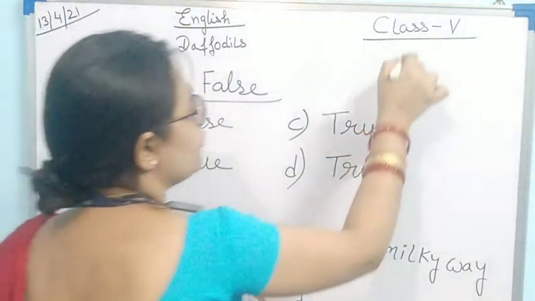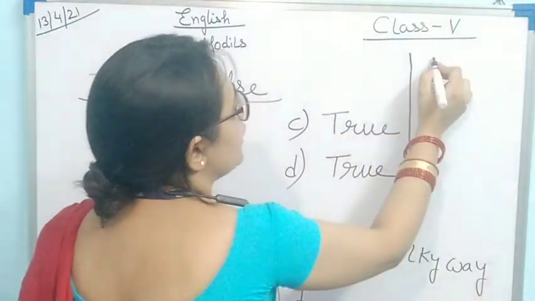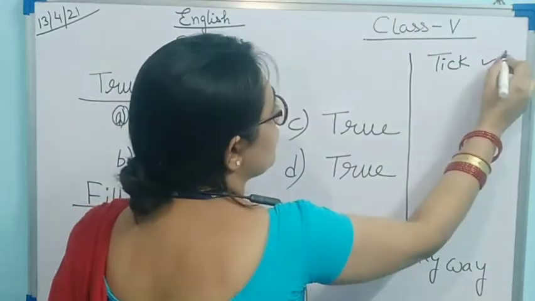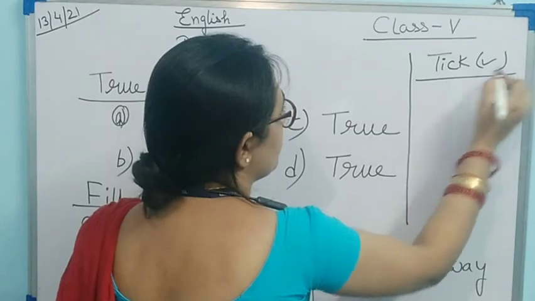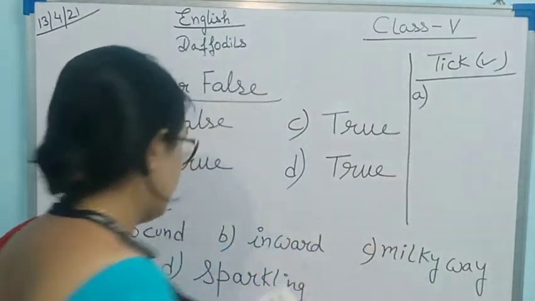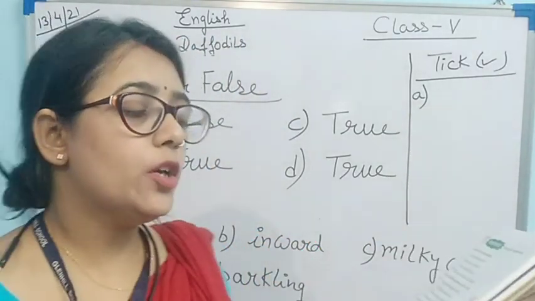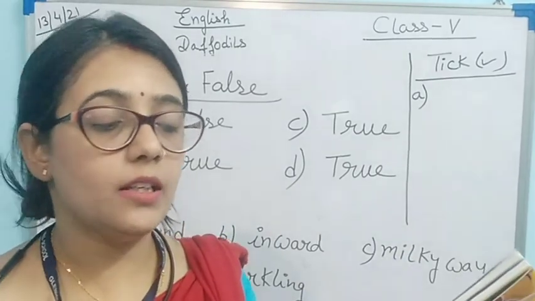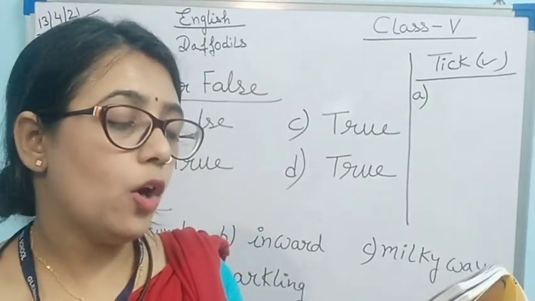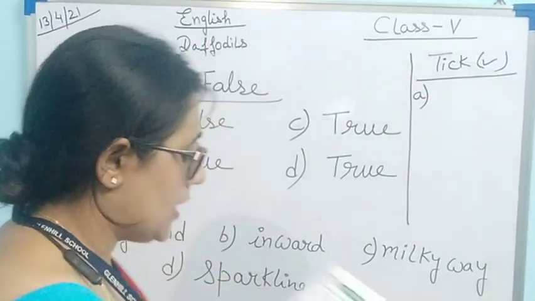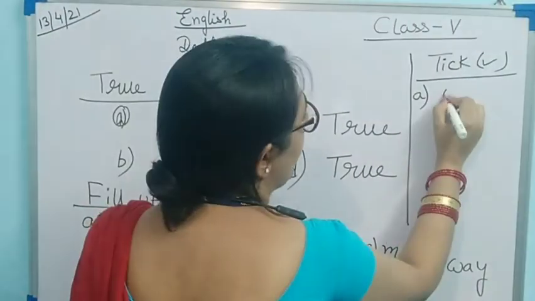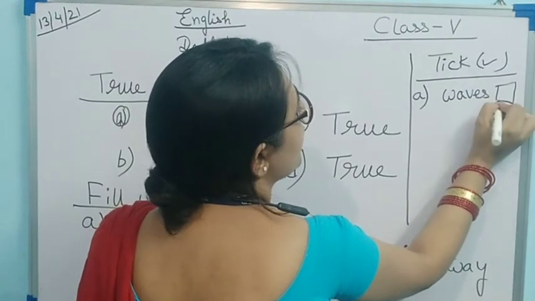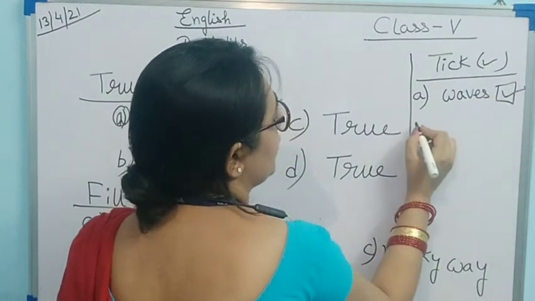Okay. Now we are going to do the tick the correct option. This thing I am going to do here only. Tick the correct option. A. The beauty of the daffodils was far more enchanting than that of the waves. The answer will be waves. So where waves is written, a box is given there. You have to put a tick mark on that.